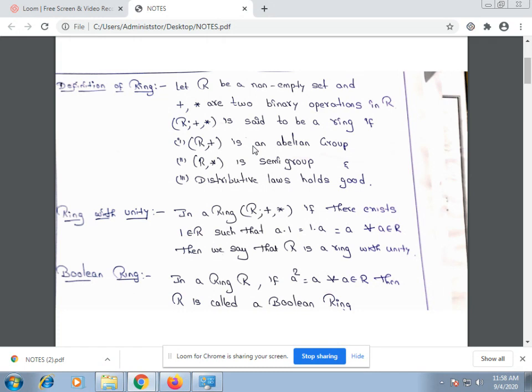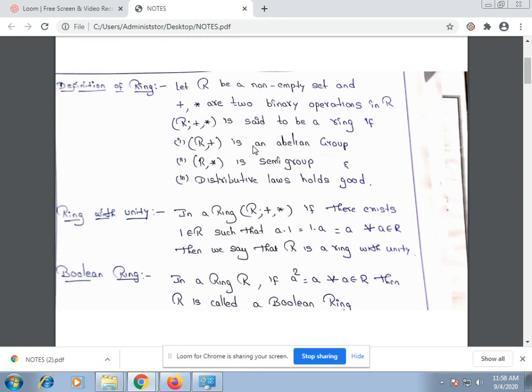And (R, *) is a semigroup means R should satisfy the closure law and associative law under the binary operation star. And distributive laws means left distributive and right distributive: a * (b + c) is equal to a * b + a * c. Similarly, right distributive.